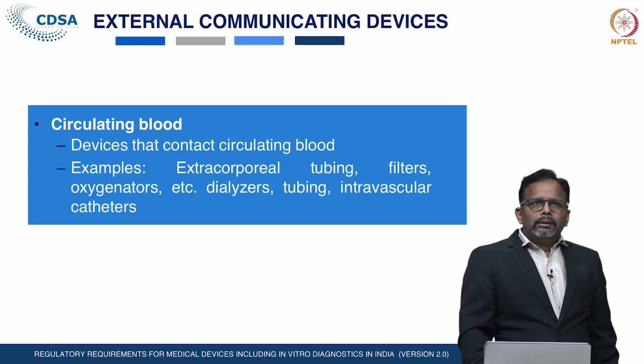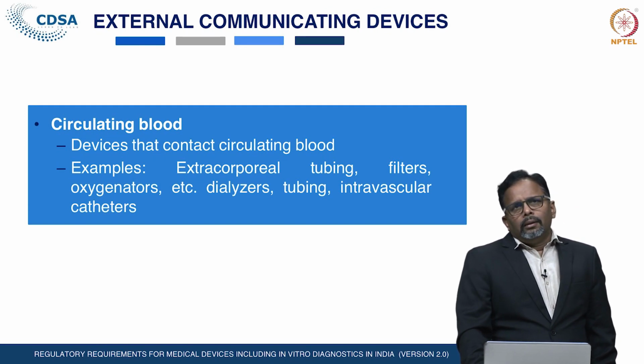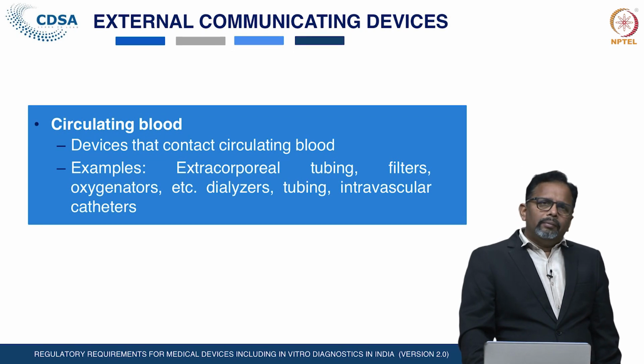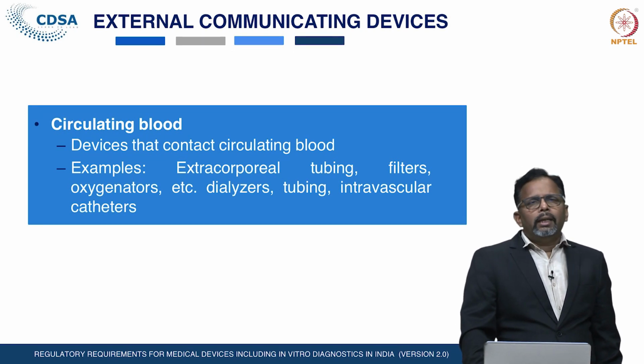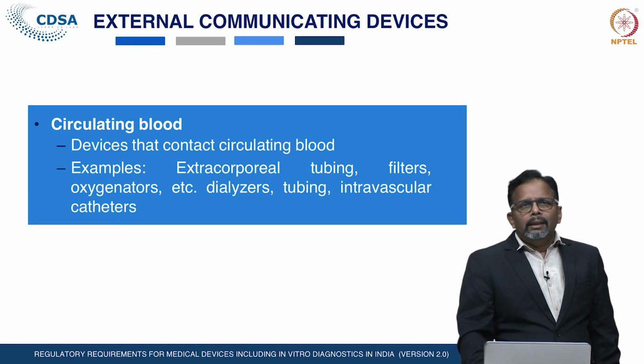Circulating blood devices contact the circulating blood. Examples of these devices are oxygenators, intravascular catheters, dialyzers.